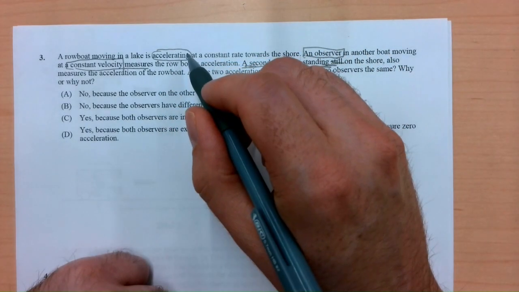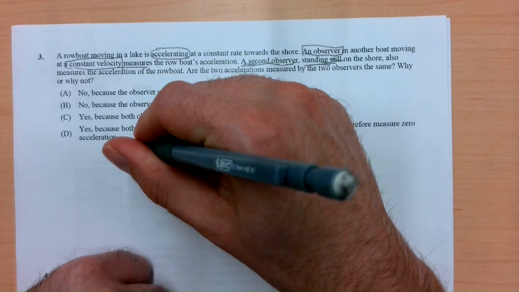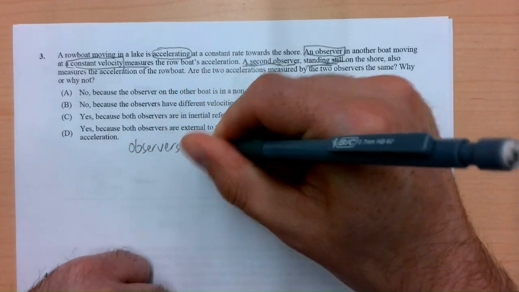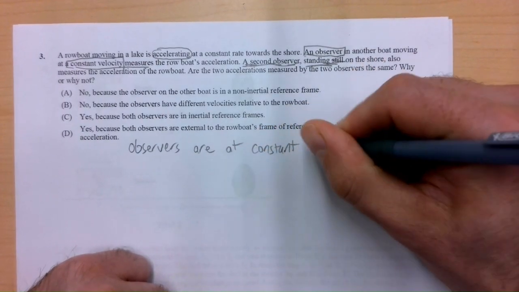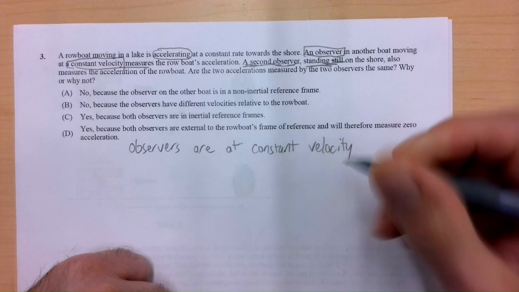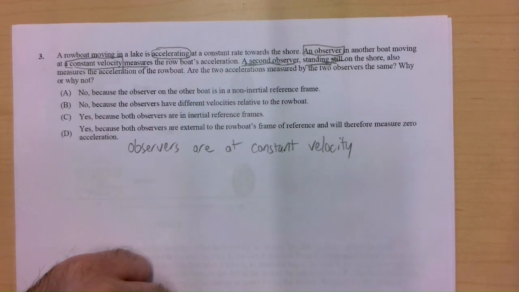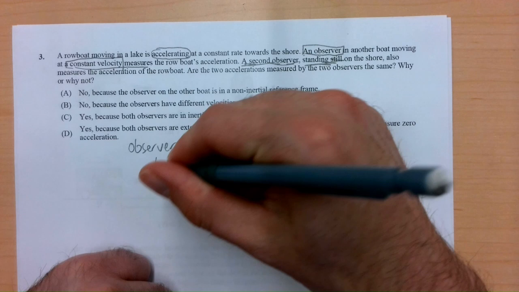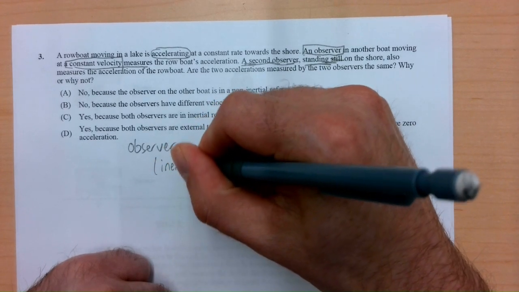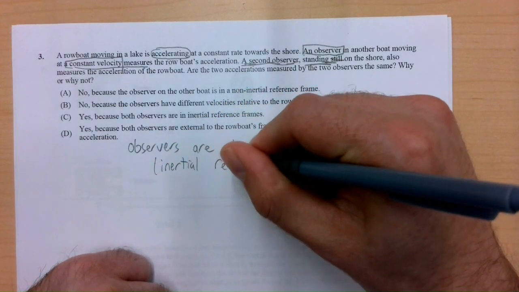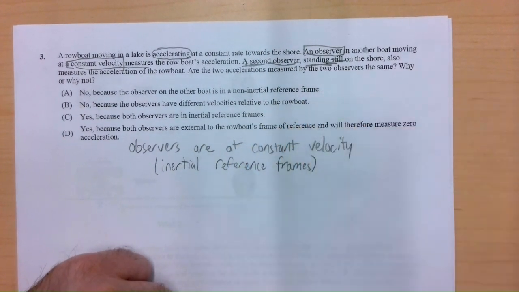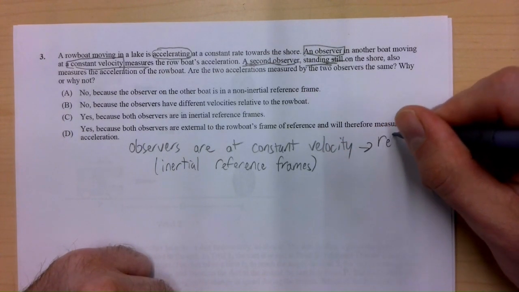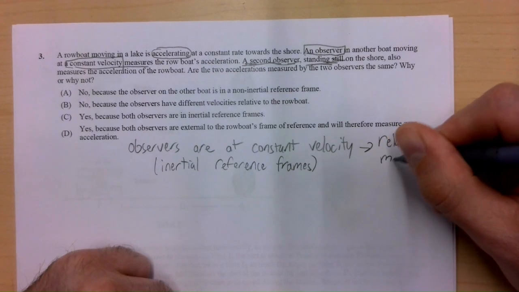Okay, they're observing something that's accelerating, but as long as the observers are at constant velocity, which can either be moving or not moving, zero velocity, these are sometimes called inertial reference frames. So as long as your reference frames are inertial, or your observers are moving at a constant velocity, then relative motion can be considered.